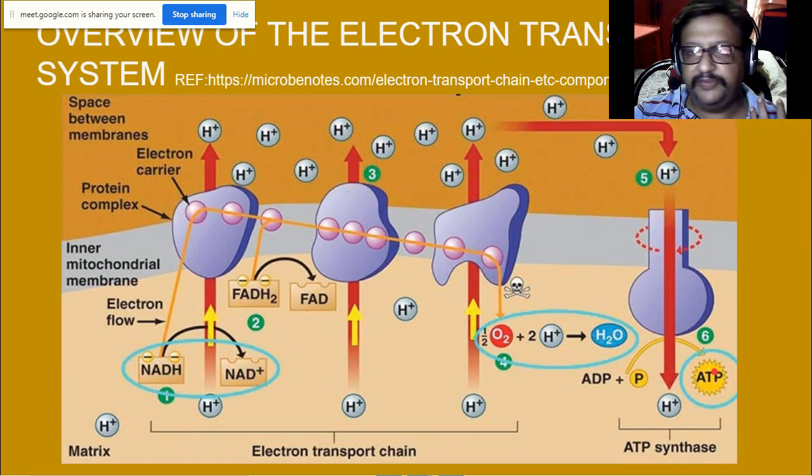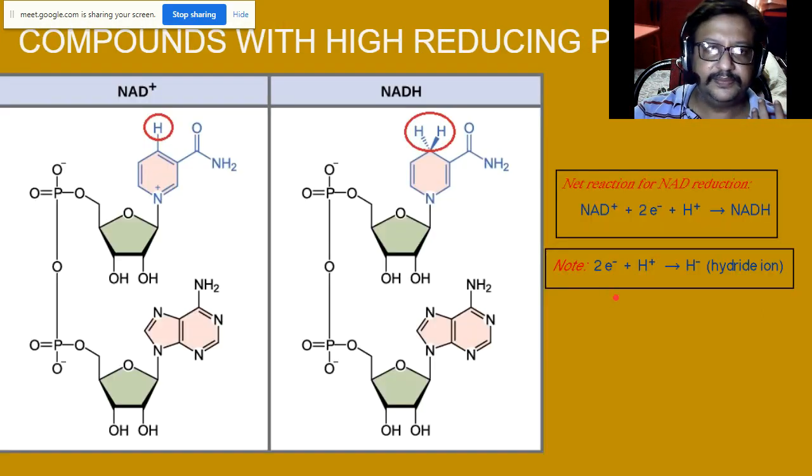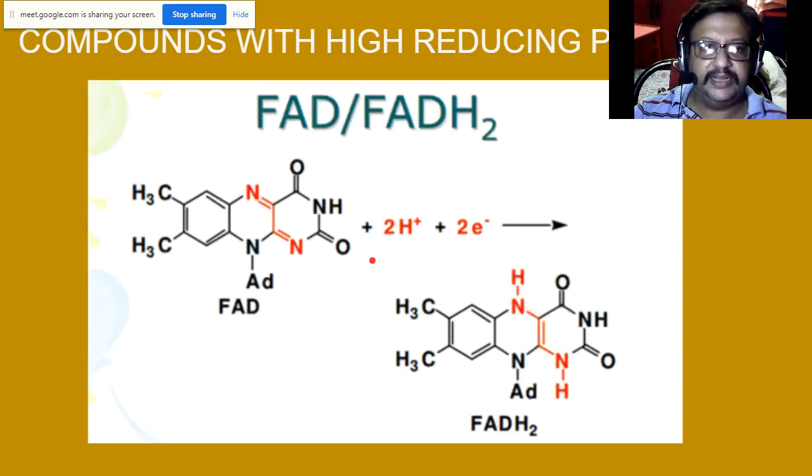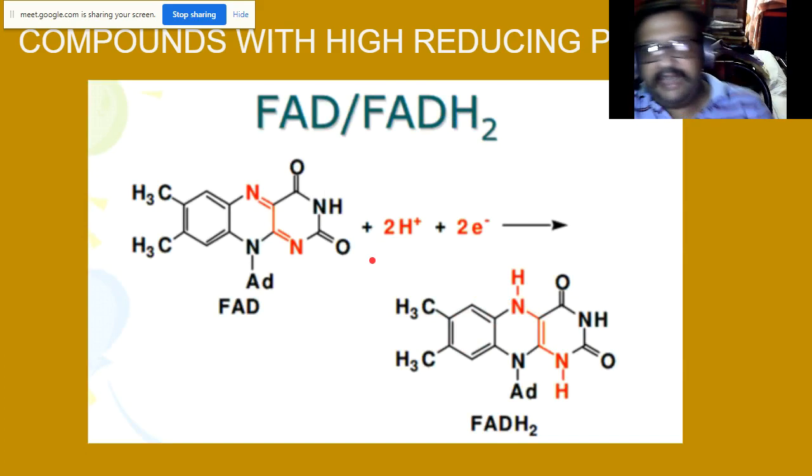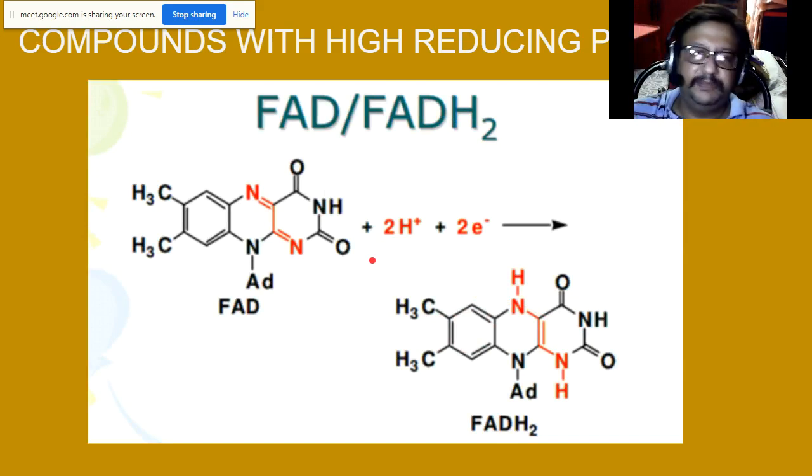So this is an overview. Which are the compounds with high reducing potential? NAD+ plus 2 electrons plus H+ forms NADH. So NAD+ has a high tendency to get reduced. Then the next molecule is FADH2. They have higher reducing potential.